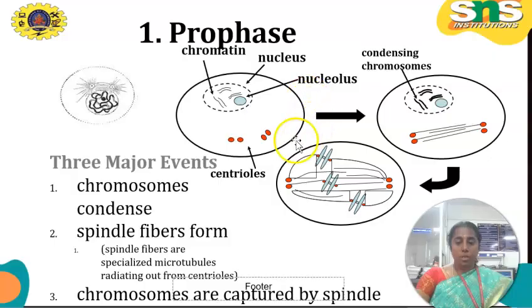It is a small, large cell inside which the nucleus is present. Inside this, chromatin is present. This chromatin forms the chromosomes in the next stage. And also the spindle fiber is formed in the prophase stage, which is the very important first stage of mitosis. The spindle fiber forms this and finds the chromosome, and the spindle fiber is formed in the prophase stage.